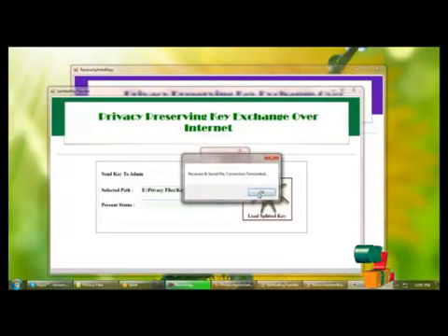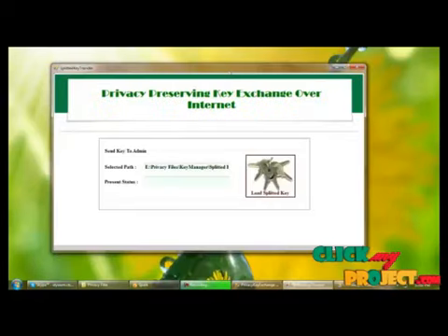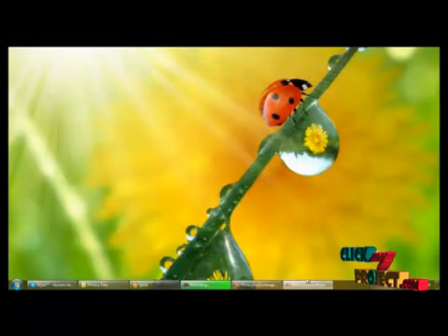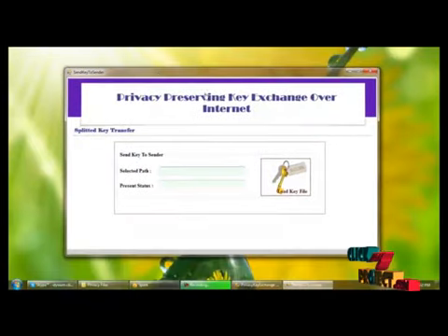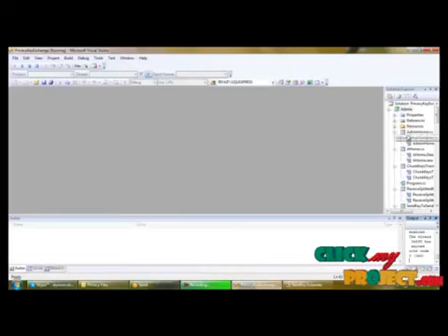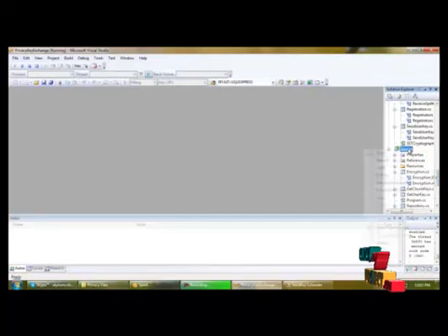For each key you have to start the server. So I'm arranging this way. Now we can close the key manager button. After receiving the chunk keys, we have to transfer the key to the sender. So for that we are executing the sender side.